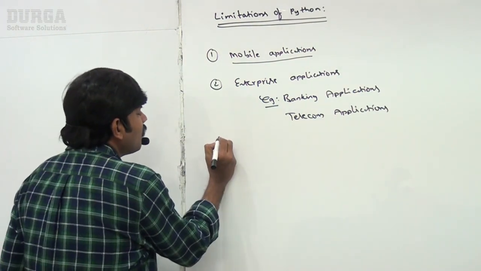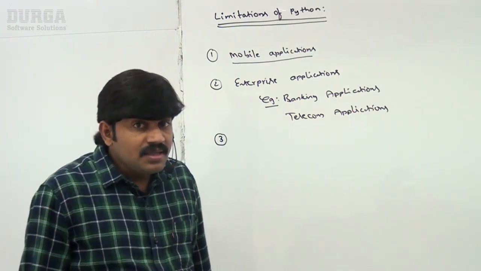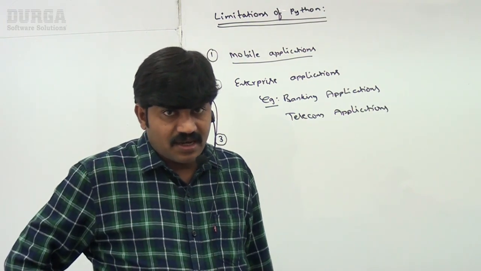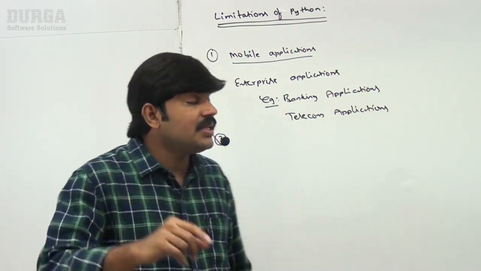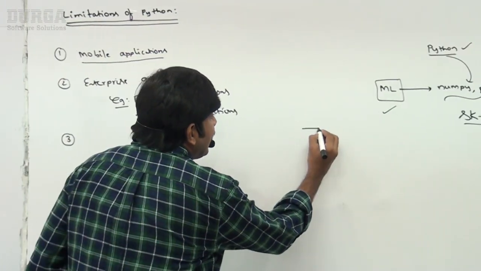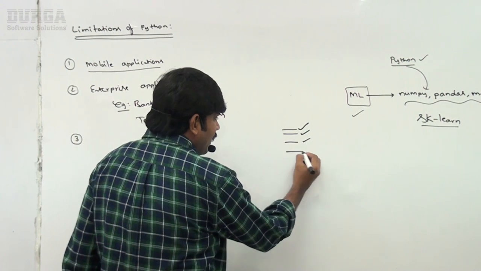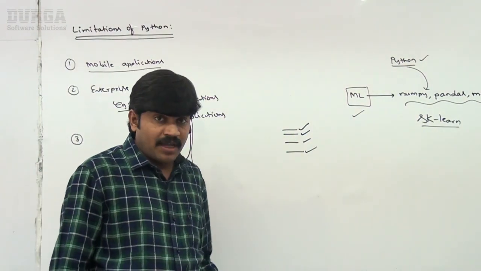Next, one more important thing. Do you remember that Python is an interpreted programming language? Somewhere we covered it in the features, right? Python is an interpreted programming language. The execution happens line by line: first line, then second line, then third line, then fourth line, like line by line execution is going to happen.